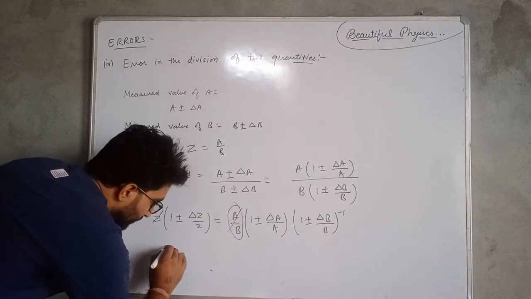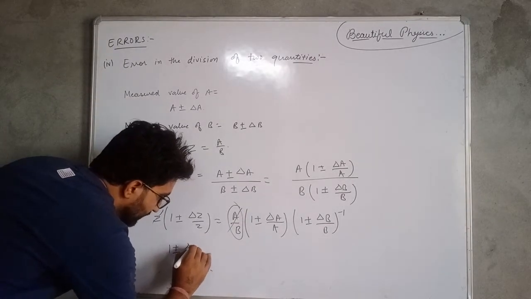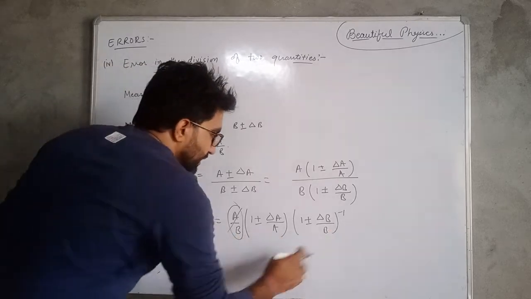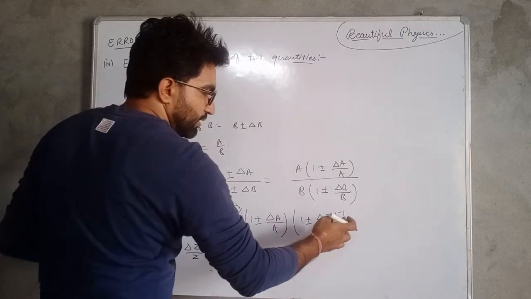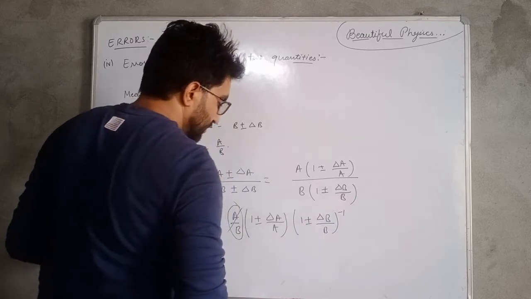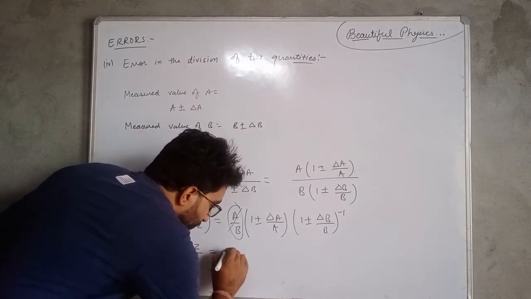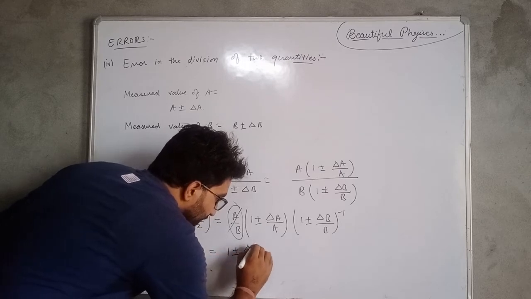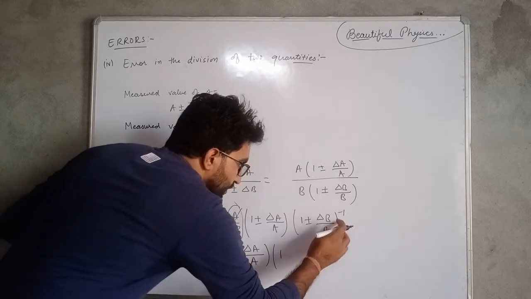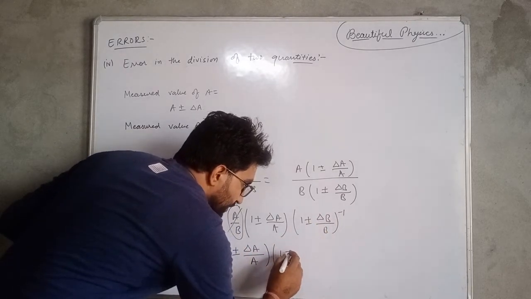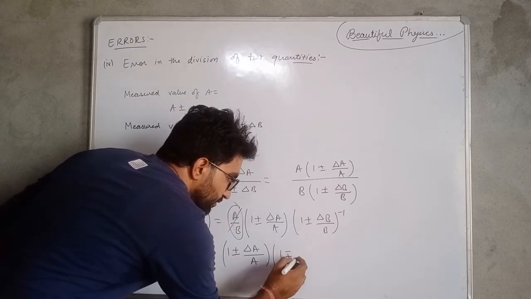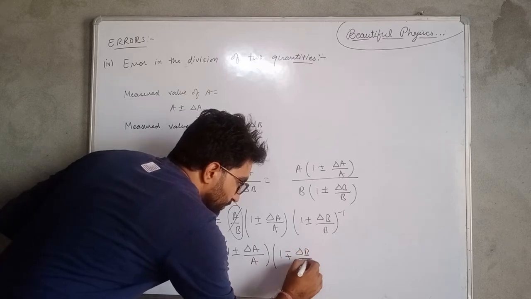So these two quantities cancel each other. Then we have 1 plus minus delta Z upon Z will be equal to, first apply binomial. When we apply binomial, this power is multiplied to the second term, and we will neglect the rest of the terms. So it will be equal to 1 plus minus delta A upon A into 1, and when it is multiplied, if it is positive it becomes negative, and when it is negative it becomes positive. So delta B upon B.